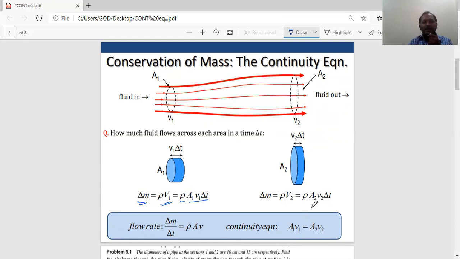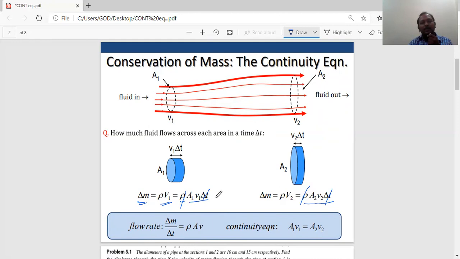Similarly, you can write here rho into A2 v2 into delta t. Your time is the same in both cases, because it is measured over, say, 10 seconds here and 10 seconds here. Similarly, the type of fluid flowing in the pipe is the same at entrance and exit, which means your density is the same. So rho is the same and delta t is the same.